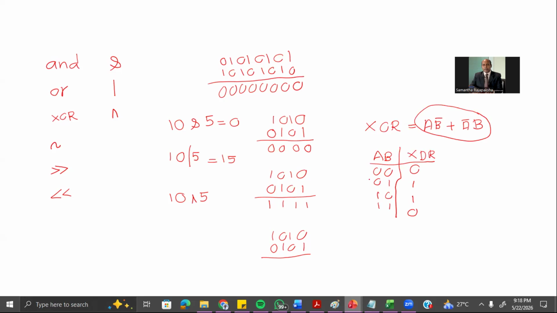So when you take that, you can see 0, 1 means 1. 0, 1 means 1. 0, 1 means 1. 0, 1 means 1. That means again 15. That is how you get the AND and exclusive OR.